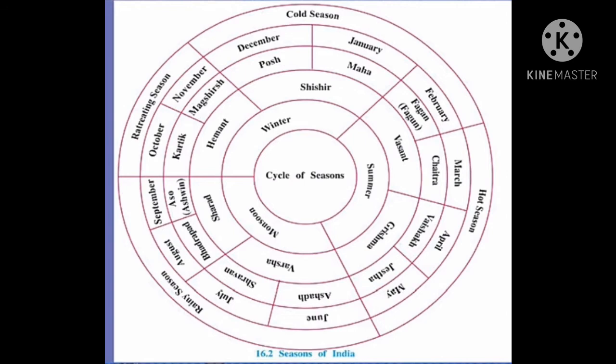See now, first as we will see cold season, then it comes December, January, and the other months are Posh, Maha and Shishir. Then if we see summer season, then it includes February, March, April, May, Phagan, Chaitra, Vaishak, Jeth, and that is Vasant, Grishma, it comes in summer.